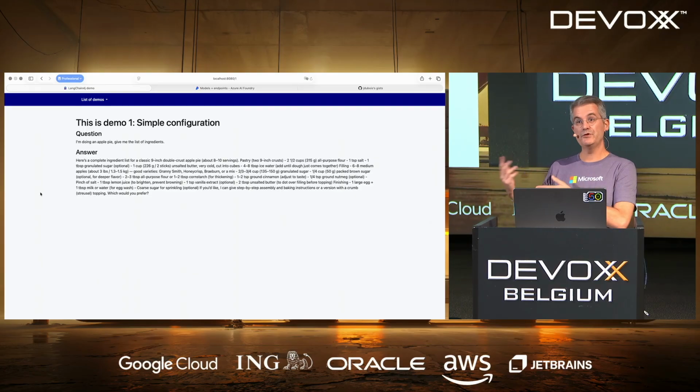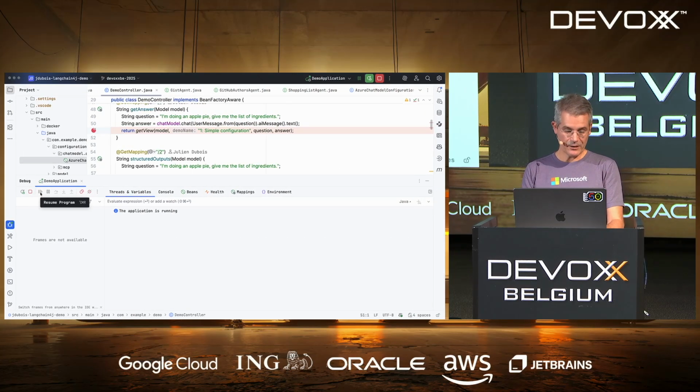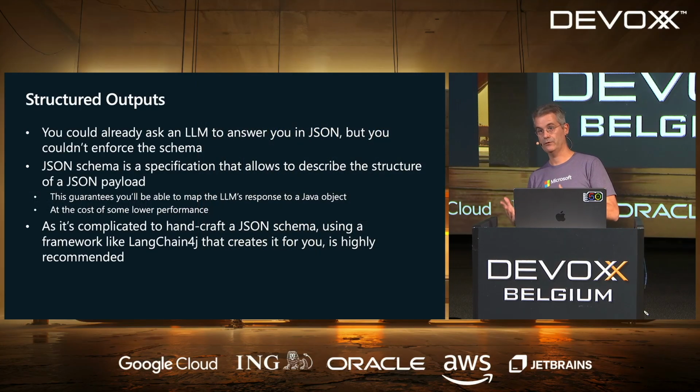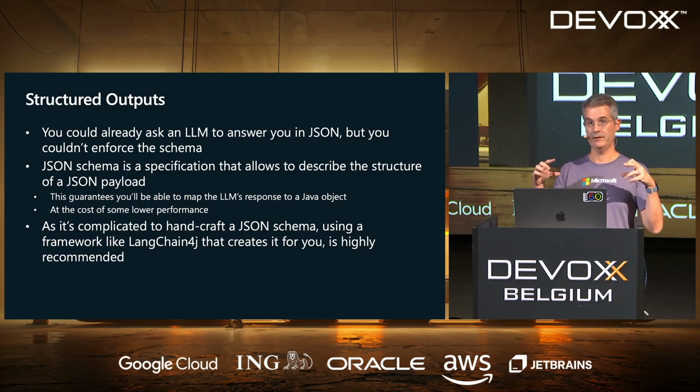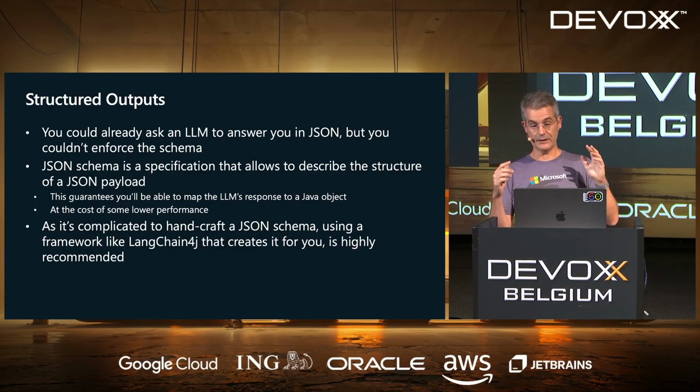But that's not very useful if you want to code. Like if you do an agent, you're going to have software components that talk to each other. Strings, well, you can parse them, but that's not super easy. So here comes, of course, structured outputs. So structured outputs, it's a way to force the LLM to answer you following a JSON schema. So if you're a bit old like me, you used the XML schema in the early century. The same thing in JSON.